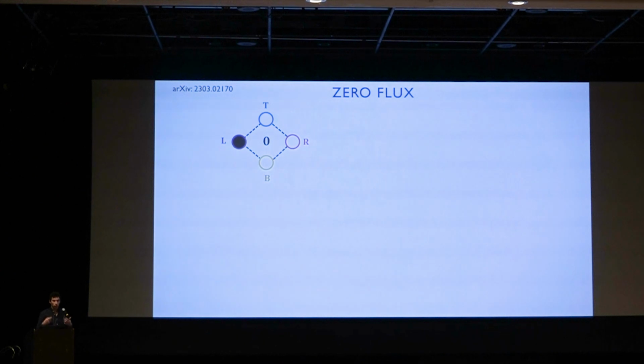Okay, so now we'll move on to the actual experiments. These are quantum walk experiments where we initialize the state, let it evolve for some amount of time, and then read out the qubits. We'll start off with the zero flux device. We'll put in a single excitation on the left qubit, and just let it evolve for some amount of time to the other qubits.